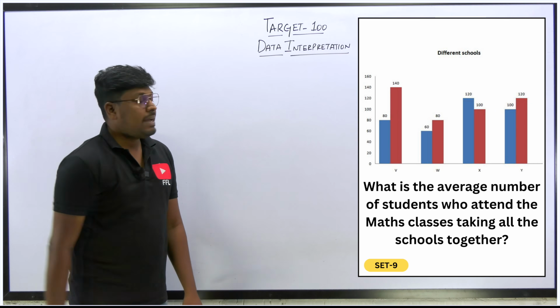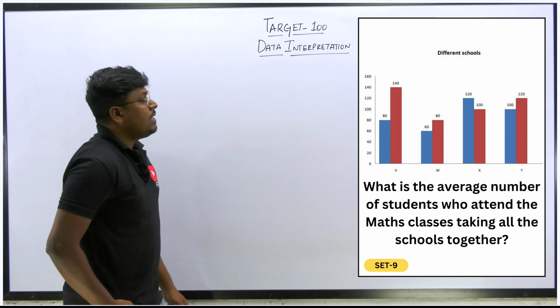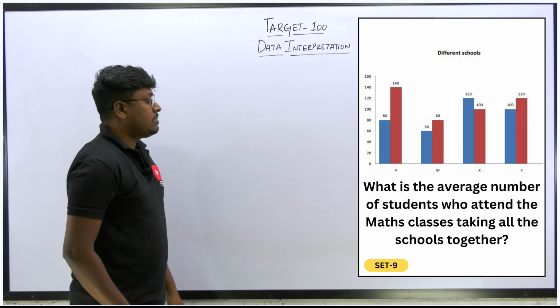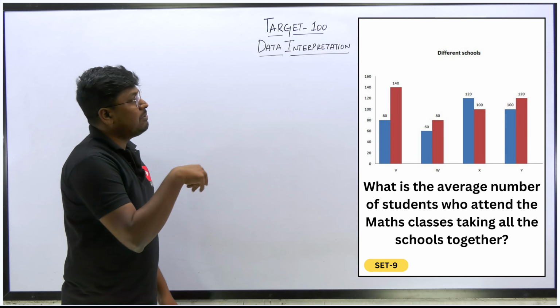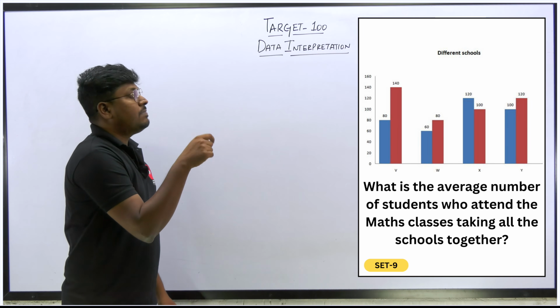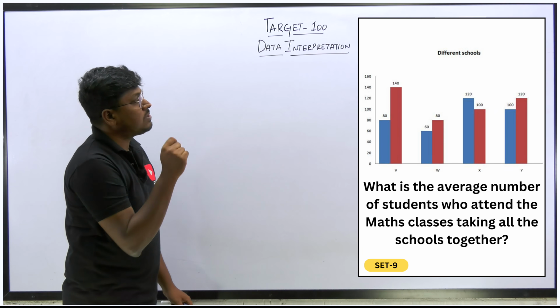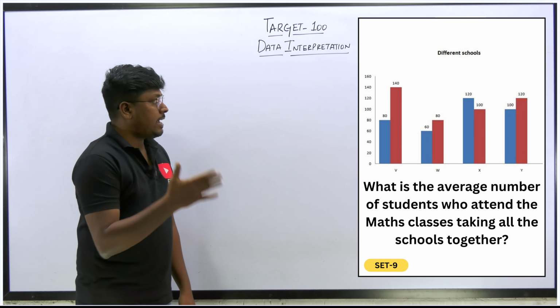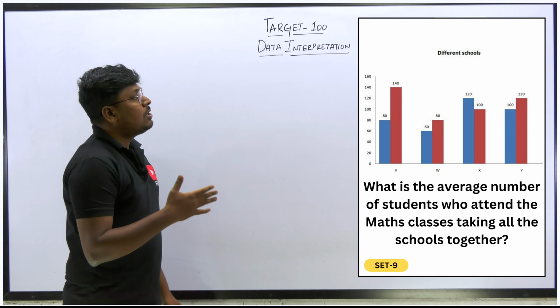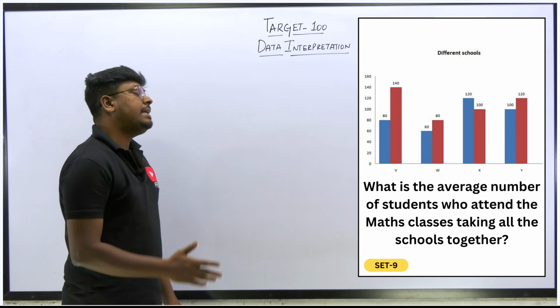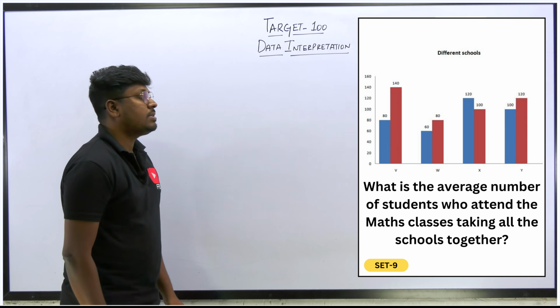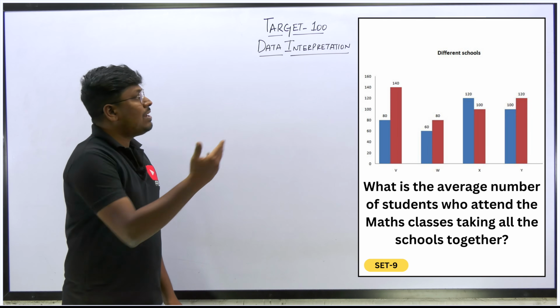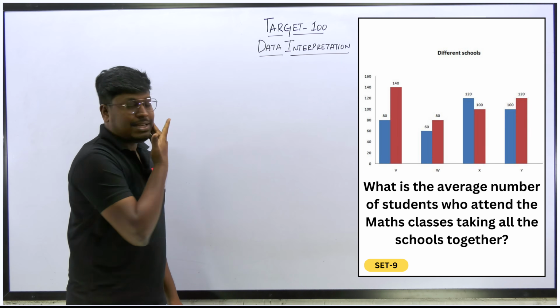So set number 9, data interpretation. Here they have given a bar chart. Inside the bar graph you can see 2 bars with different colors. The first bar indicates the students who are attending the maths class in 4 schools, and the second bar is the total number of students who are attending the science class in 4 different schools. Okay, and all the values are directly given at the top, so it is easy to find.